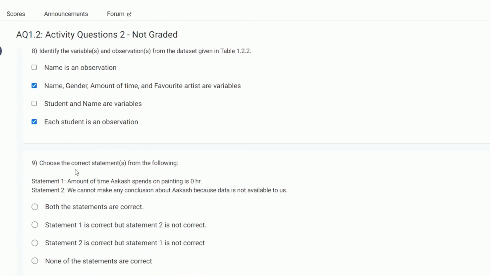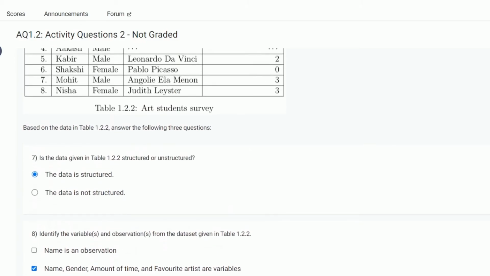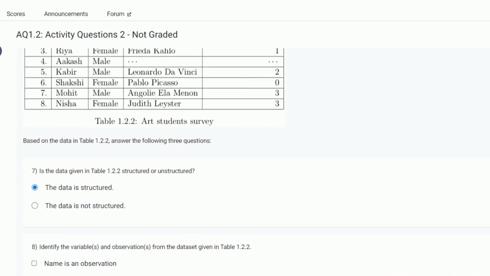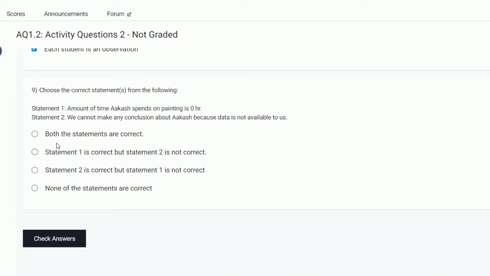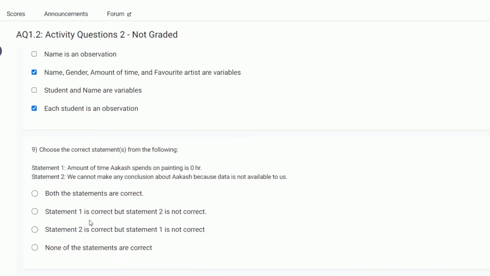Yes. Choose the correct statement from the following. Statement 1. Amount of time Akash spends on painting is 0 hours. We cannot make any conclusion about Akash because data is not available to us. First one is wrong, second one is right. Both statements are correct. Statement 1 is correct. No, statement 2 is correct, but statement 1 is not correct.